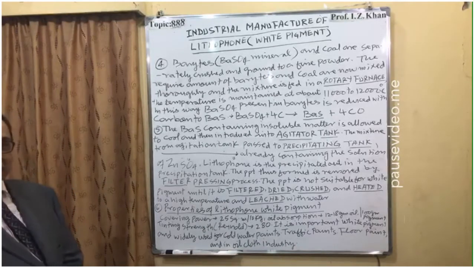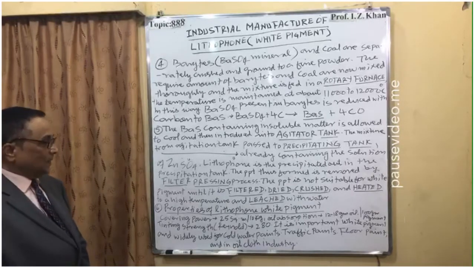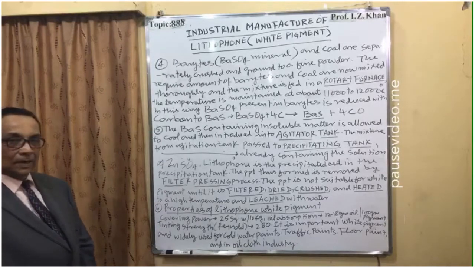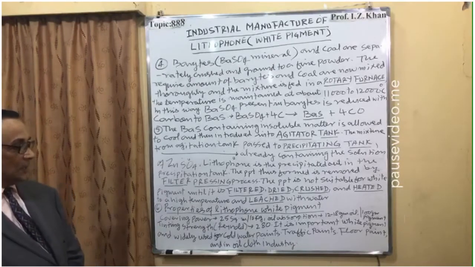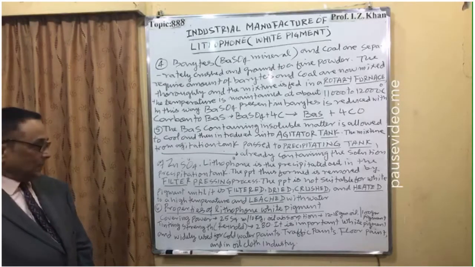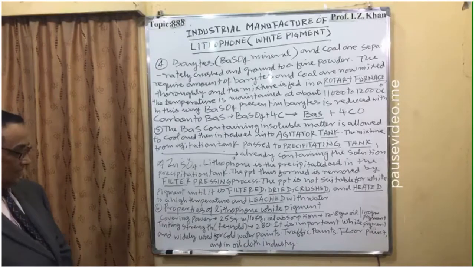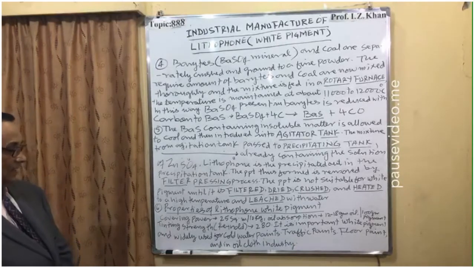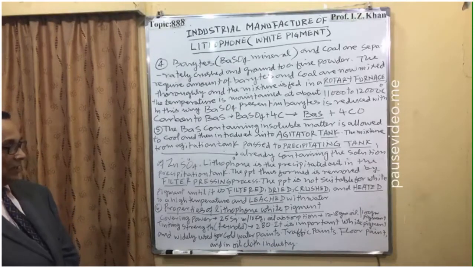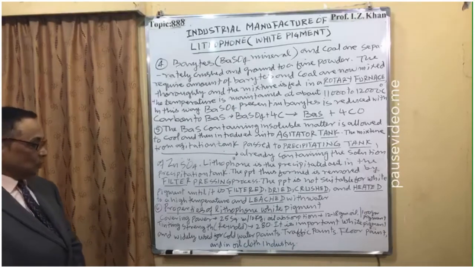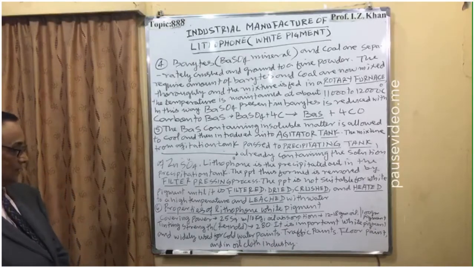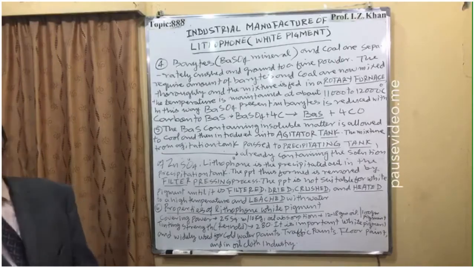Number 6, properties of lithophone white pigment. Covering power is 25 square meter per 10 kilogram. Oil absorption is from 12 to 18 gram oil per 100 gram of pigment. And tinting strength, also known as Reynolds, is 280. It is an important white pigment and widely used for cold water paints, traffic paints, floor paints, and in the oilcloth industry.